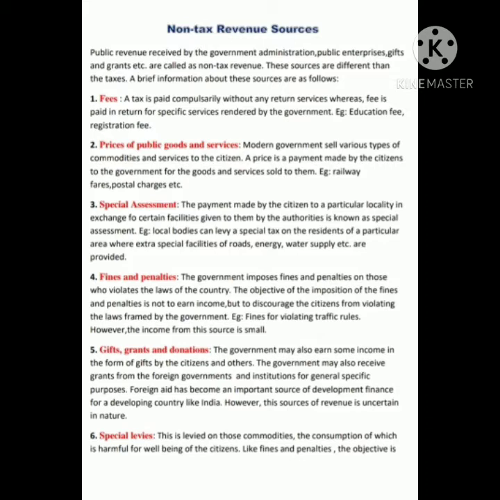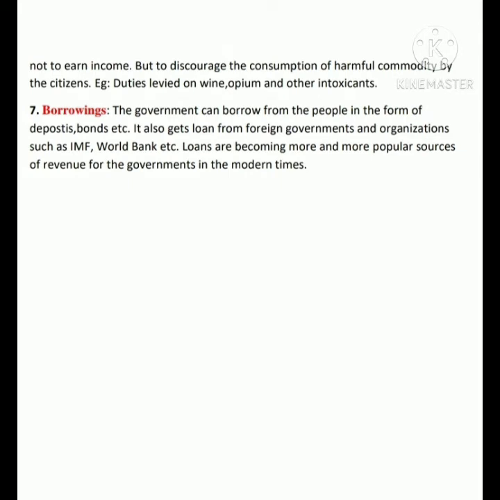This is levied on those commodities the consumption of which is harmful for the well-being of the citizen. Like fines and penalty, the objective of such income is not to earn income but to discourage the consumption of harmful commodity by the citizen. Example, the duties levied on wine, opium and other intoxicants.